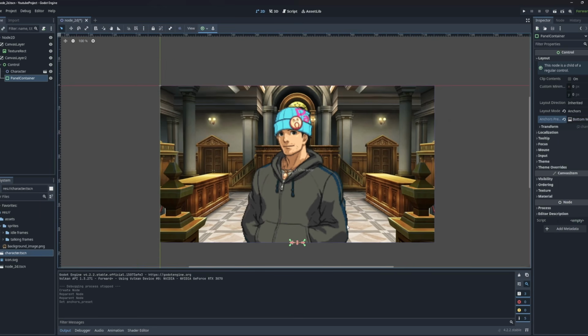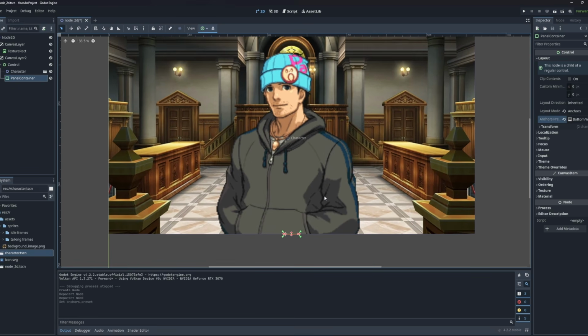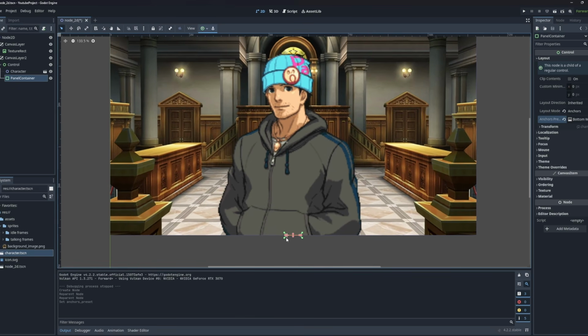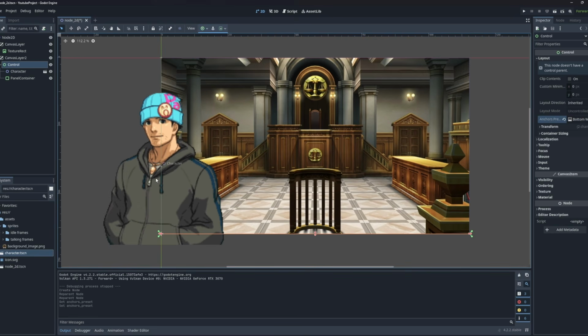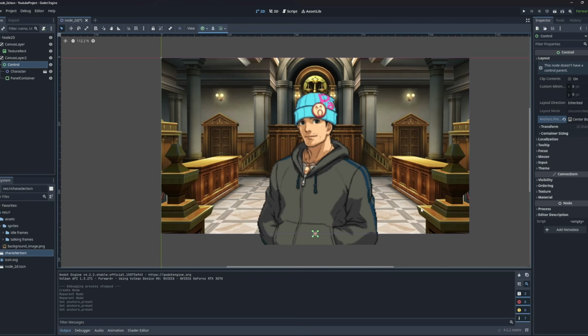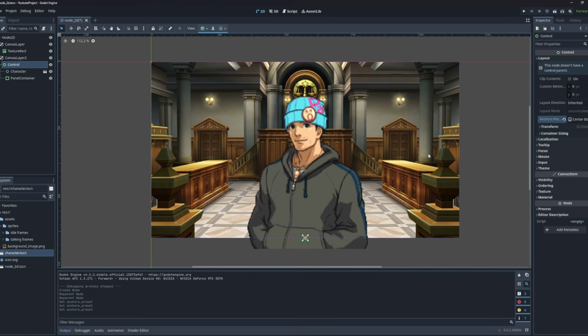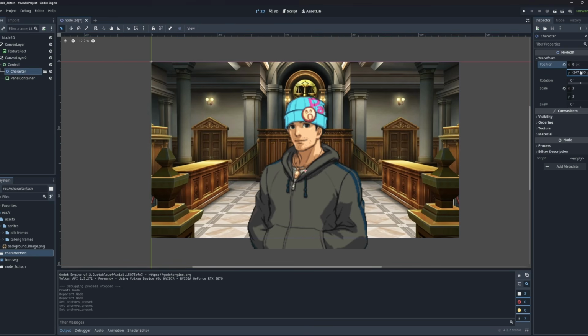So if we do this, we have several problems. The first problem is that it's completely flat. Also, it doesn't spread the whole width, and this is because the parent doesn't do that either. This is the size of the parent, and it doesn't cover the whole width of the screen. And you could technically go there and do bottom wide, but if you do this, it's going to mess up the position of our character. So this is actually not what we want to do. We want to keep it at center bottom. The size of this control actually doesn't matter much because it's just acting as an anchor for our character that I'm going to replace. There we go.